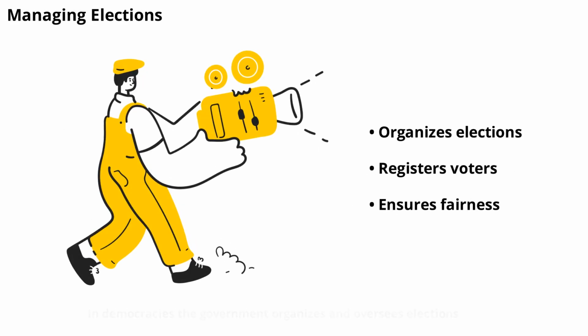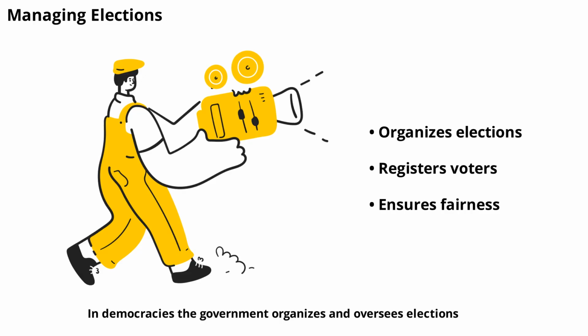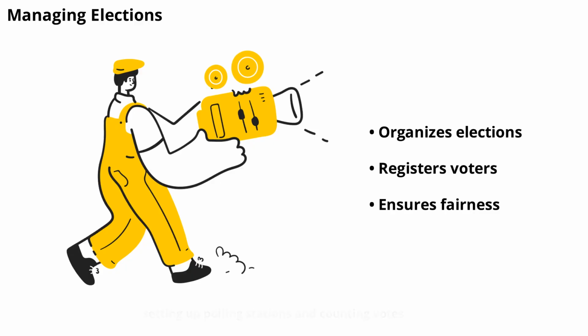In democracies, the government organizes and oversees elections to ensure they are fair and free. This includes registering voters, setting up polling stations, and counting votes. Transparent elections are vital for legitimacy and public trust in government.